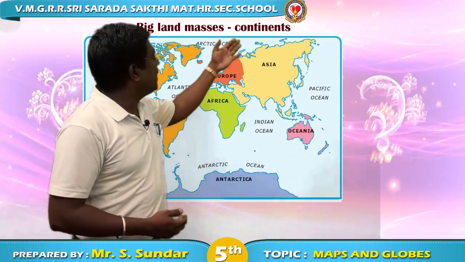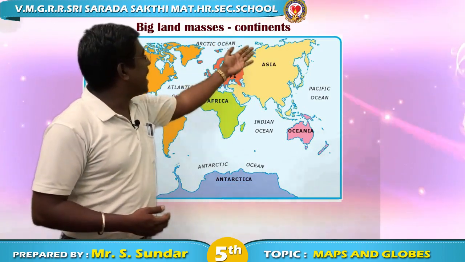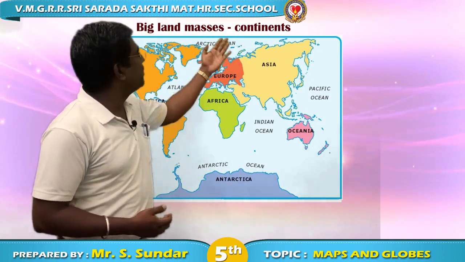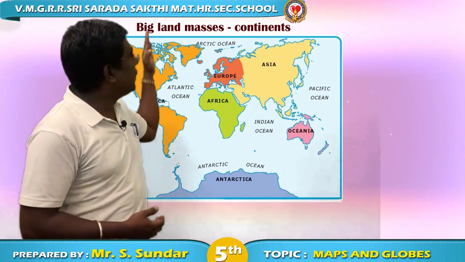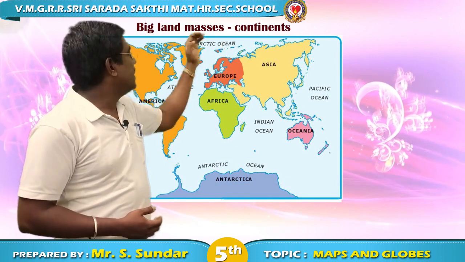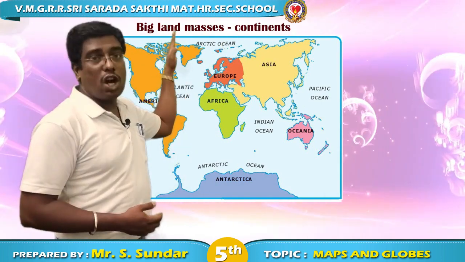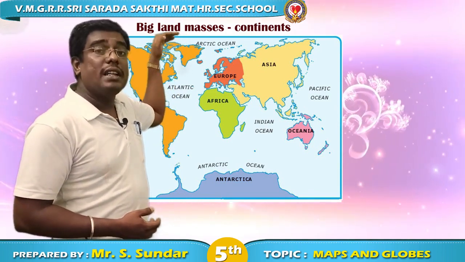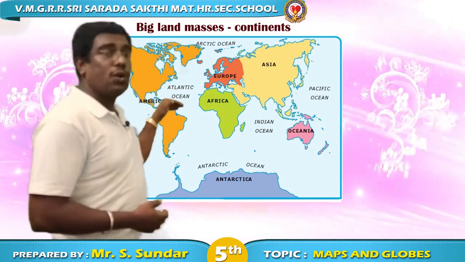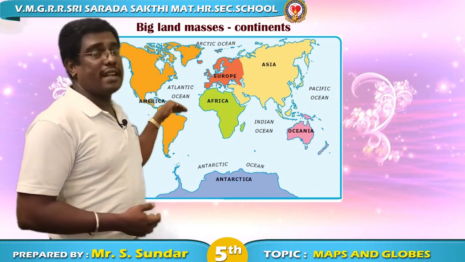If you see here in this image, we have the map which shows the world, and let us start from the west to east. The continent which is present on the north side of the west is called North America, and the south side is called South America.